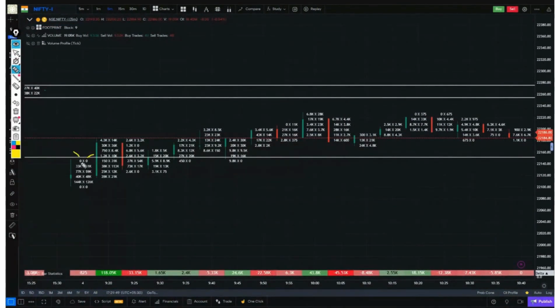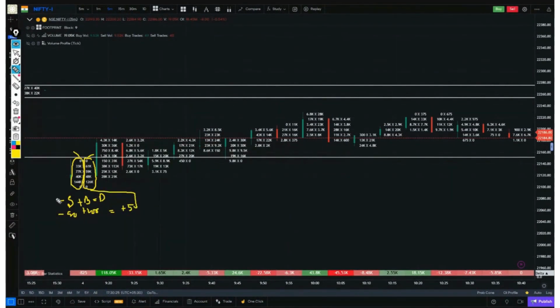So basically, what does delta do? It will add all the sellers, noting that sellers are marked as negative, and it will add all the buyers. The buyers are marked as positive. Whichever value is higher will be the delta. Suppose the buyer's value is higher, here we are showing the positive, and the seller's value is minus 50. So here the delta will be positive 50, which will tell us that there are 50 more buyers inside this candle.